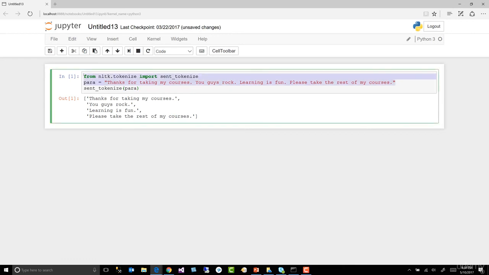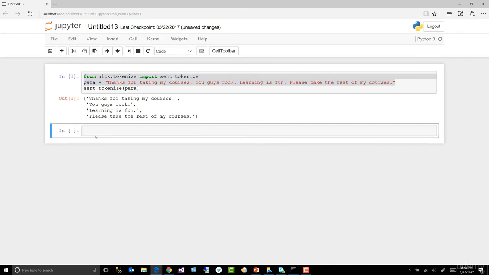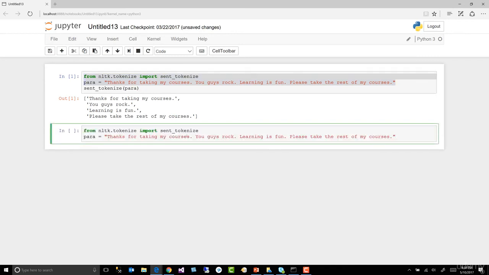Let's go ahead and do something similar. Control copy. Let's add a cell, plus button, that I keep wanting to call an X button. And now instead of sent tokenizer, let's import word tokenizer. What do you think that's going to do? Yes, sometimes it's pretty straightforward, isn't it? We're going to tokenize the words, right?